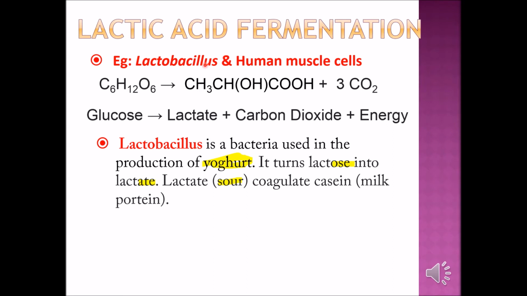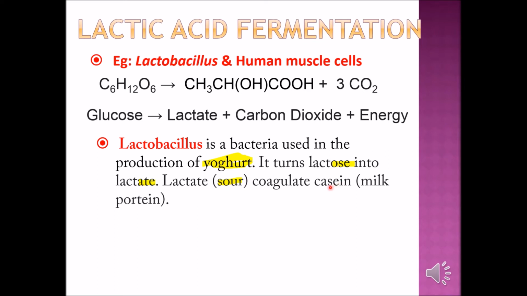Lactobacillus is a bacteria used in the production of yogurt. So we have it in the yogurt, in the cultured drink. What is the function of these bacteria? The bacteria will turn the lactose into lactate. Lactate is lactic acid, and this acid is sour. So the acid will coagulate casein.